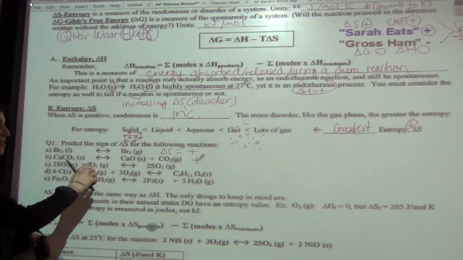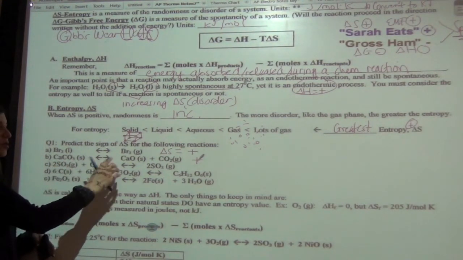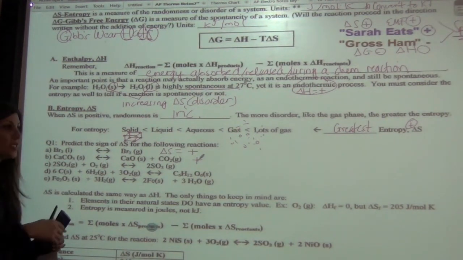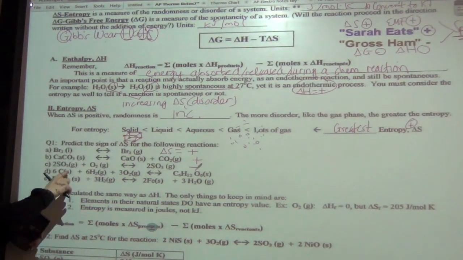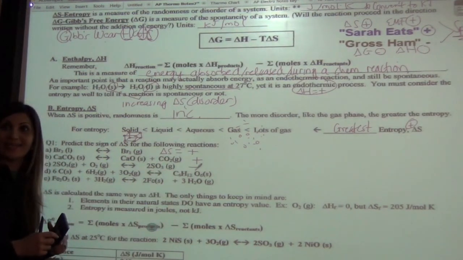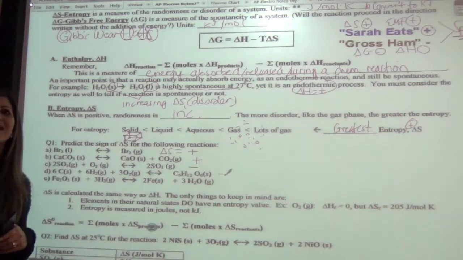Next one, we've got gas, and here we have 2 plus 1 is 3 moles, but now we're forming 2 moles. What do you think? Less disordered. It's becoming more organized. So this would actually be negative. Next one, we've got solid, gas, all going to solid. That one would also be negative. This one is becoming less disordered.